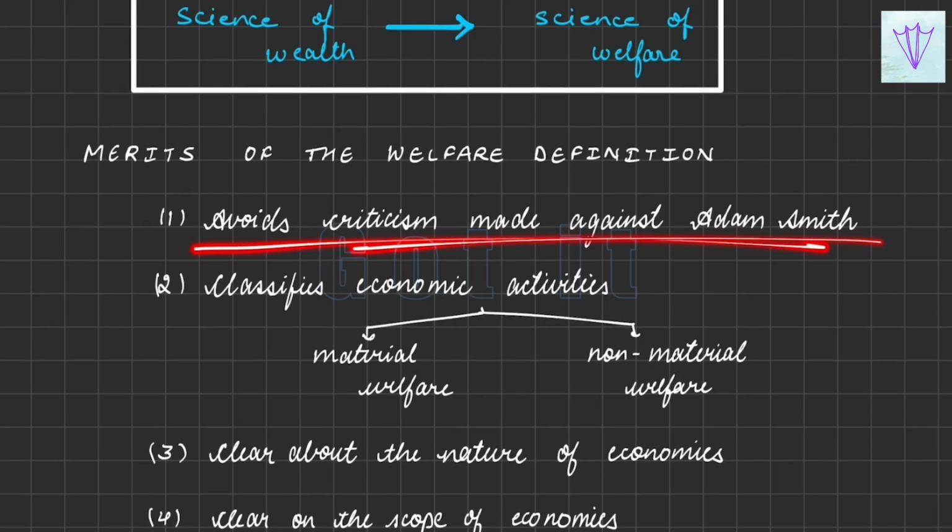It avoids the criticism which is made against Adam Smith, and it classifies the economic activities as welfare, material welfare, and non-material welfare. So he has spoken about both things and is clear about the nature of economics, that it will study both wealth and welfare, and also it is clear on the scope of economics. The scope of economics according to the welfare definition is the material activities of a man only. It is a study of individuals as well as society as they are related through the economic activities.